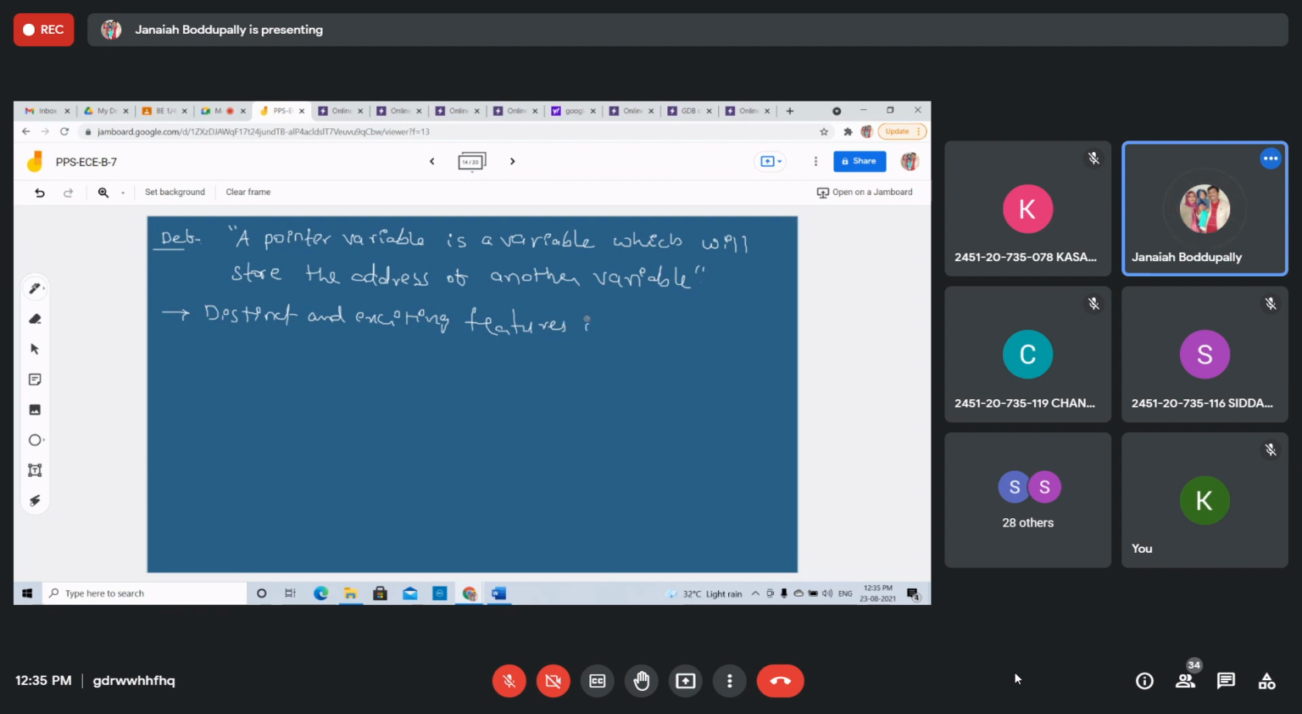Features in C. Pointers are among the most exciting and distinct features in the C language. They add power and flexibility to the language. So, the advantages of using pointers.